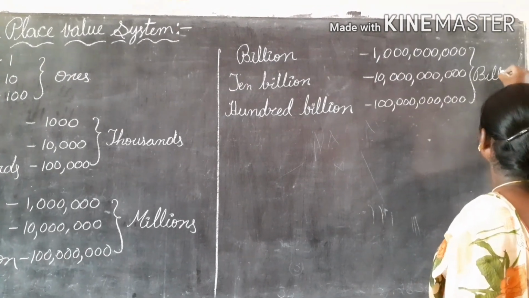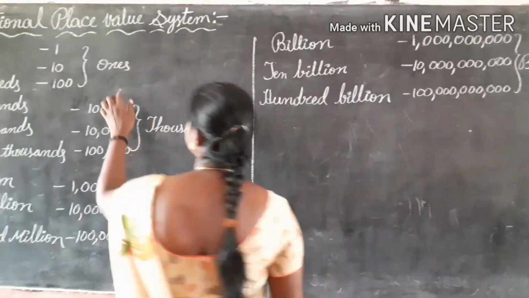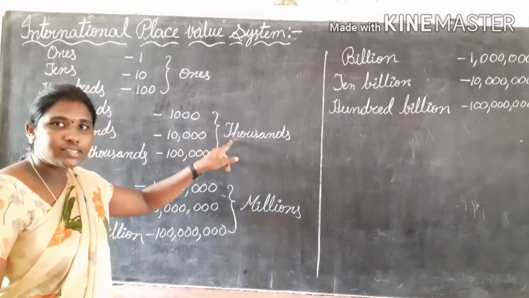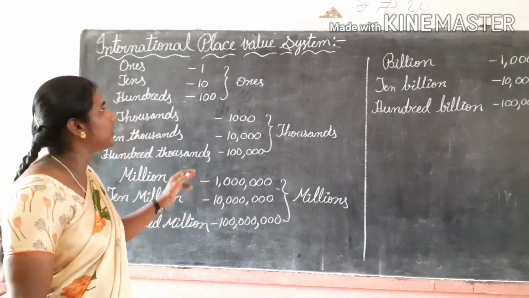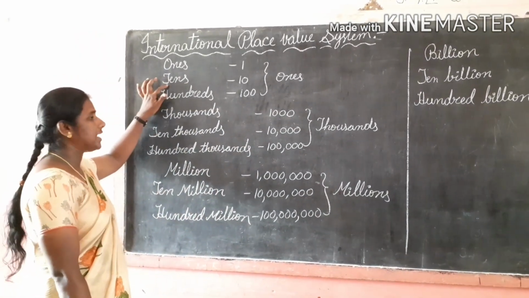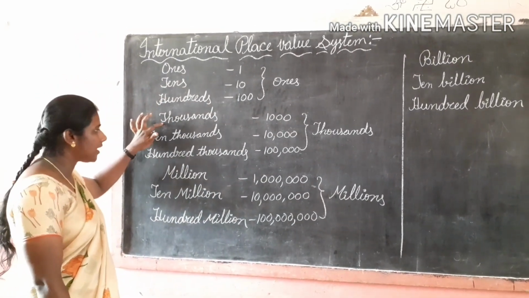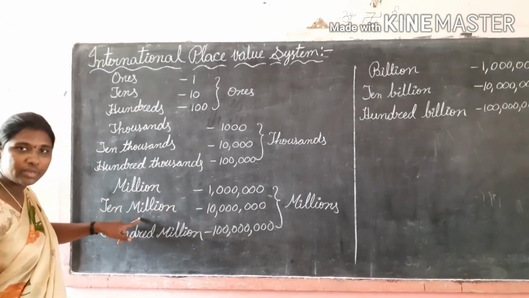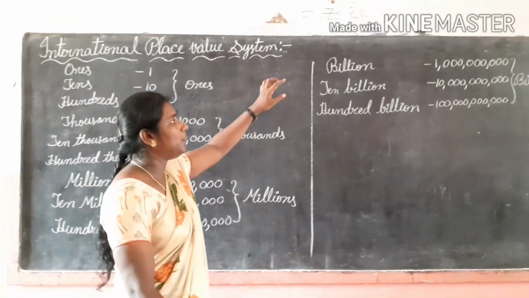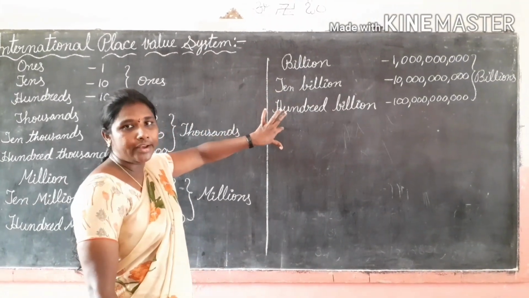What are the periods in the international system? Ones, thousands, millions and billions. What are the places in the international place value system? Ones, tens, hundreds, thousands, 10,000s, 100,000s, million, 10 million, 100 million, billion, 10 billion, 100 billion.